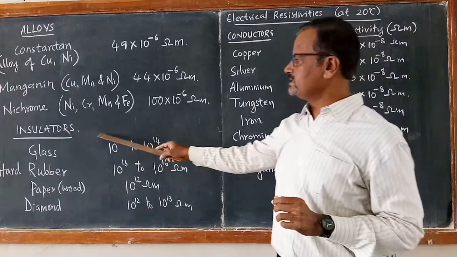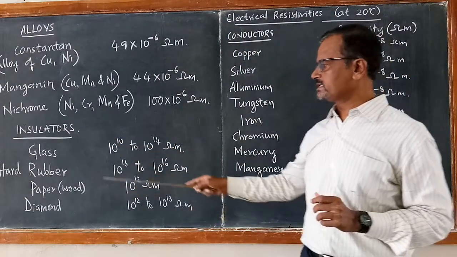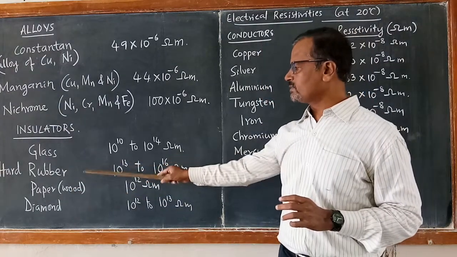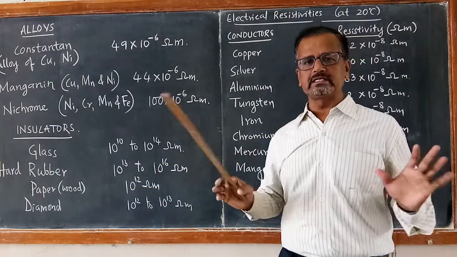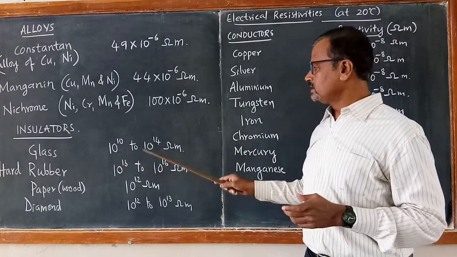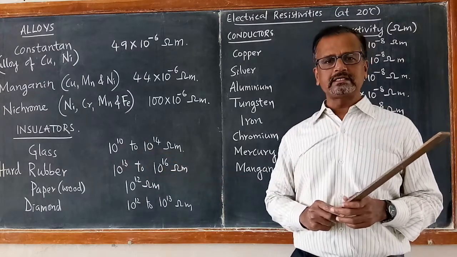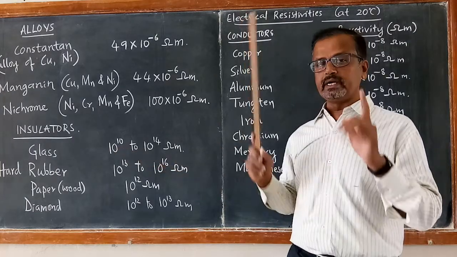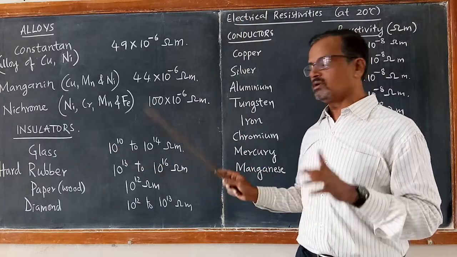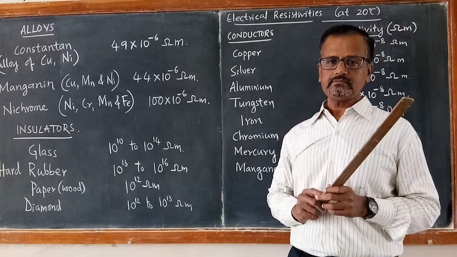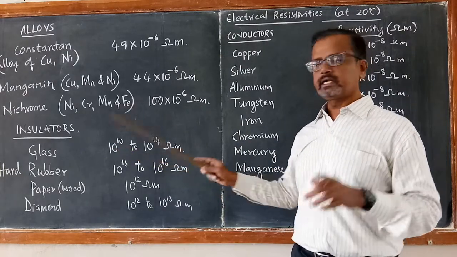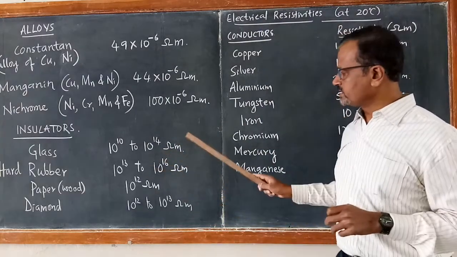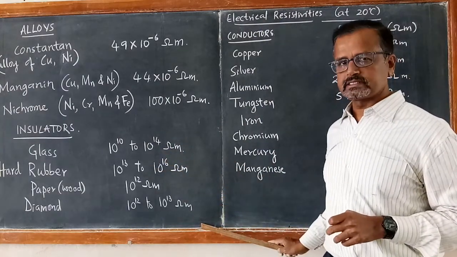And these are the insulators. You see the insulators like glass, rubber, wood, diamond. They do not conduct electricity at all because their electrical resistivities are of the order of 10 raised to 10 ohm meter to about 10 to the power 16 ohm meter. So these are all insulators.